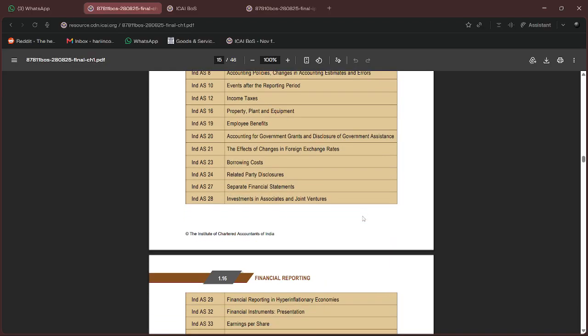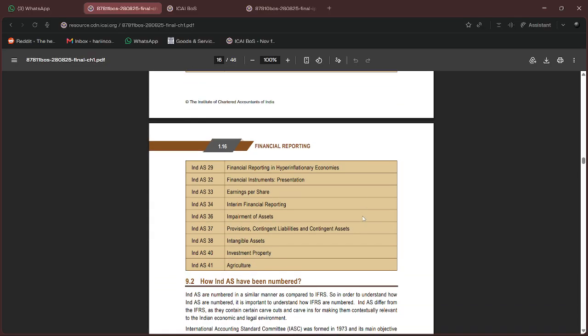28 is investments in associates and joint ventures. 29 is financial reporting in hyperinflationary economies. 32 is financial instruments presentation. 33 is EPS. 34 interim financial reporting. 36 impairment of assets. 37 provisions, contingent liabilities and contingent assets. 38 is intangible assets. 40 is investment property and 41 is agriculture.